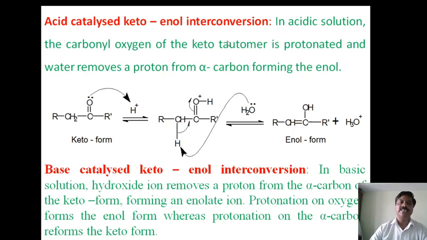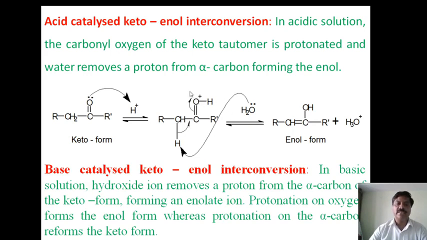How does it take place in acidic medium? In acidic solution, the carbonyl oxygen of the keto tautomer is protonated and water removes a proton from the alpha carbon atom, forming enol. Now here it is simple. First, when the keto form approaches the acid, the lone pair of electrons on the oxygen atom flows towards the proton to form the oxonium ion.